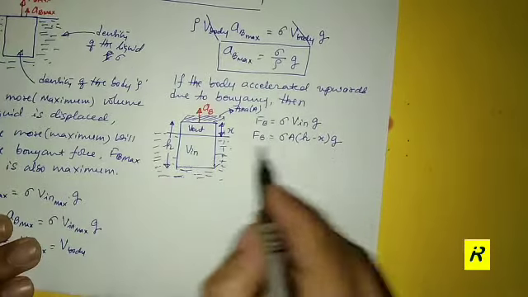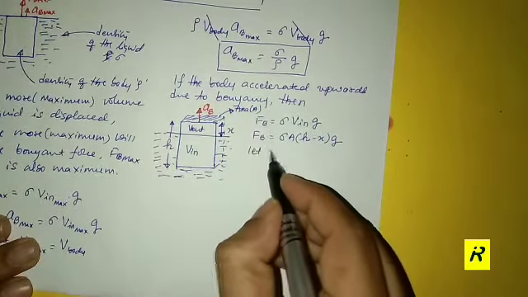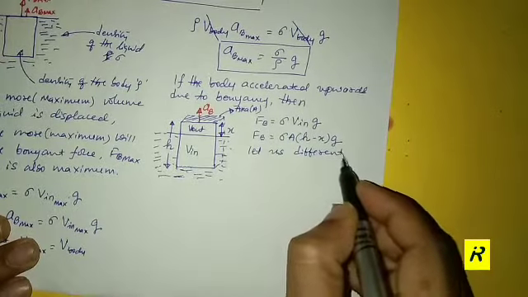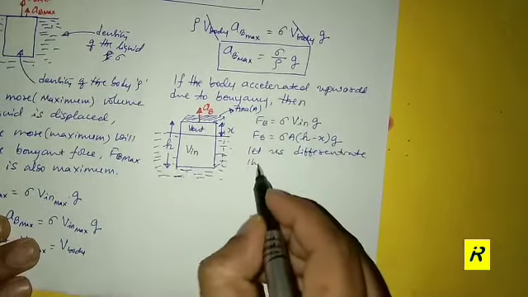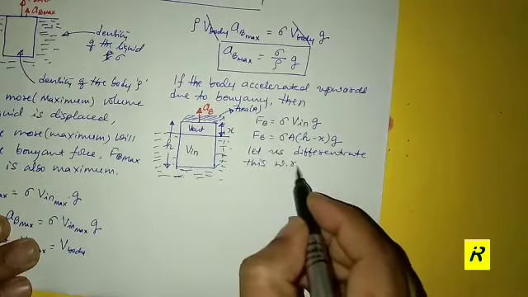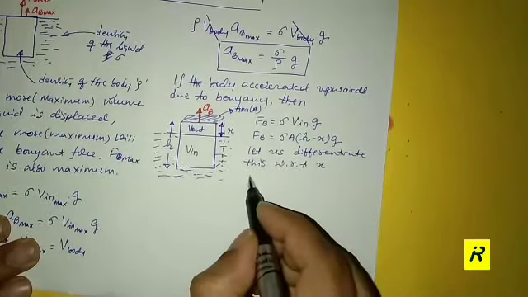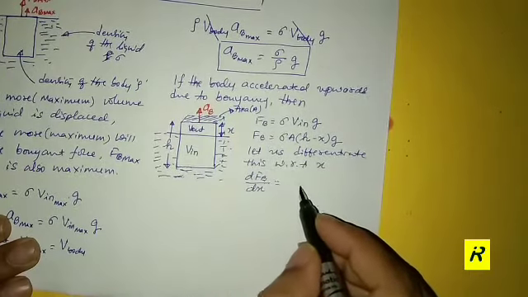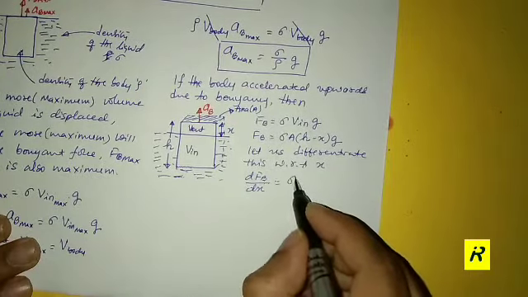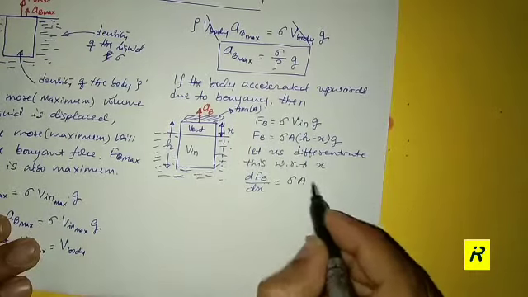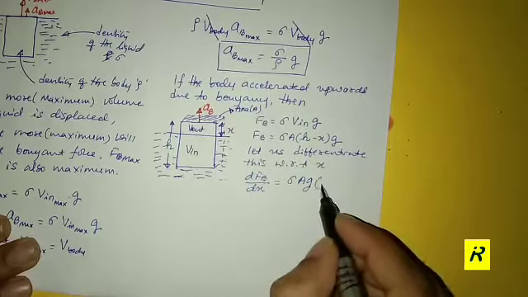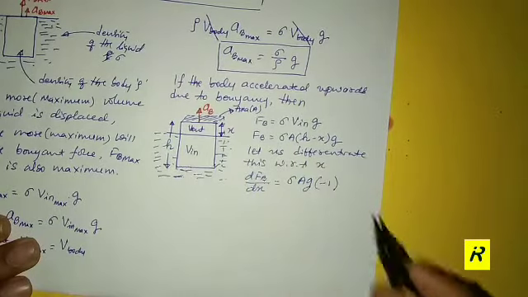Okay, let us differentiate this with respect to x. Then dFB by dx is equal to sigma into A into g, and inside the bracket I simply write minus 1.